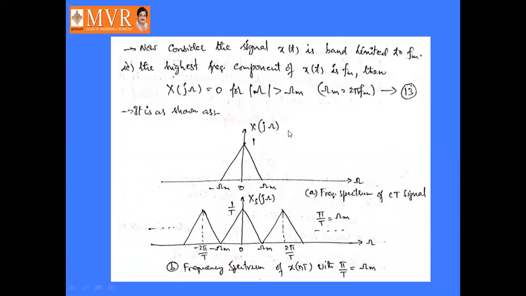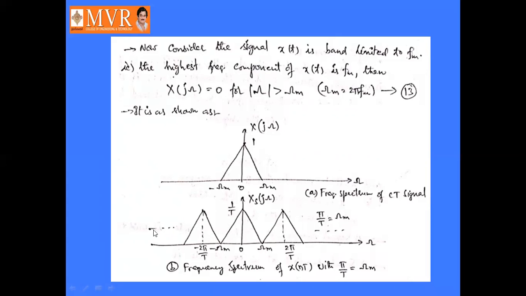The frequency spectrum of the continuous time signal is represented like this, located from minus omega m to plus omega m. And the sampled signal of x of t with 2 pi by T greater than omega m is represented like this. So it is xs of j omega and this is X of j omega, right? It is represented as a frequency spectrum like this.